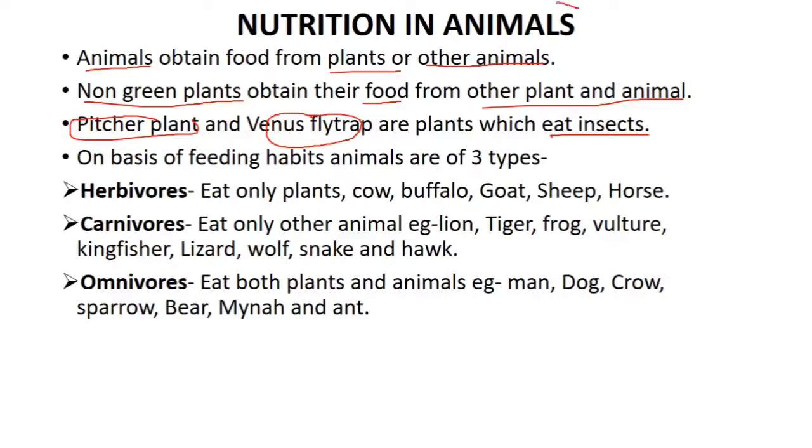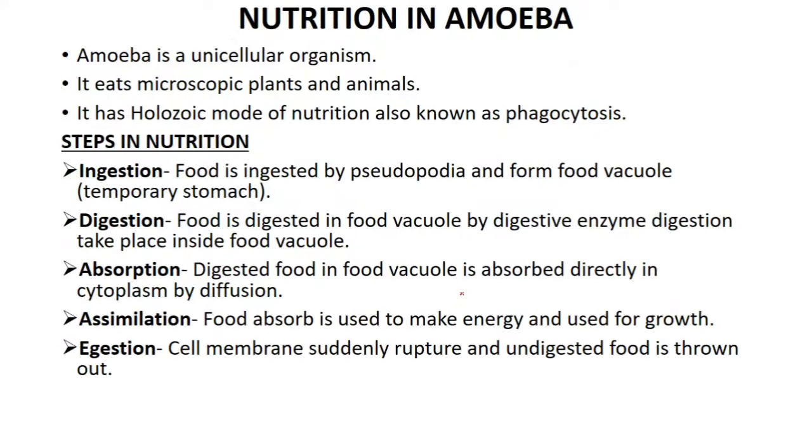So now animals are of three types on the basis of their feeding habit. They are three types: herbivorous, carnivorous, omnivorous. Herbivorous animals eat only plants, like cow, buffalo, goat, sheep. Carnivorous animals eat other animals, or they are the flesh eating animals, like lion, tiger, frog. Omnivorous animals eat both plants and animals. It includes human beings, dogs, crows, sparrow, deer, myna and ant.